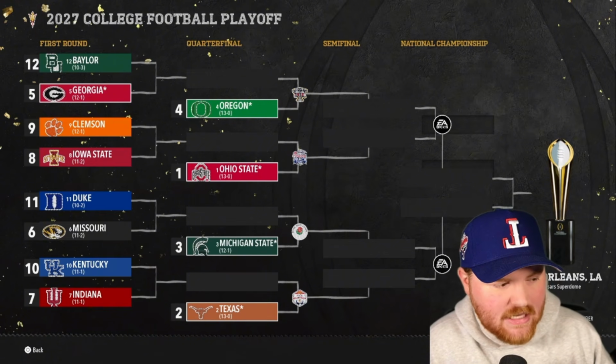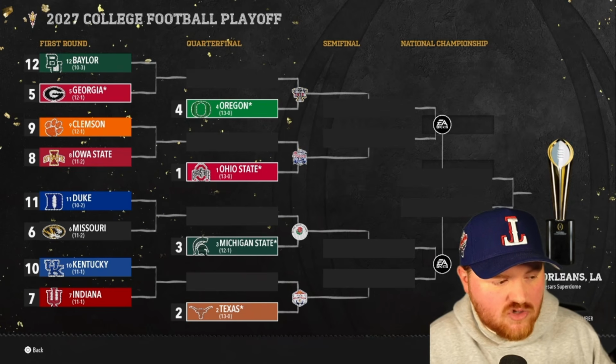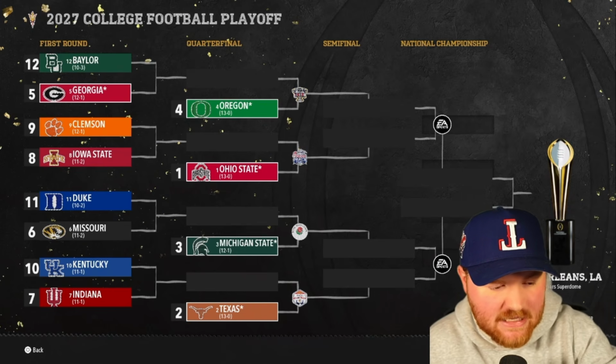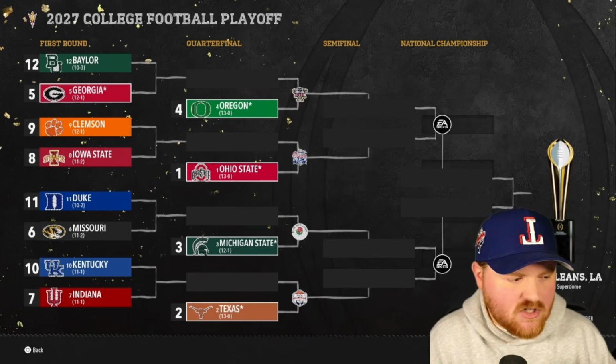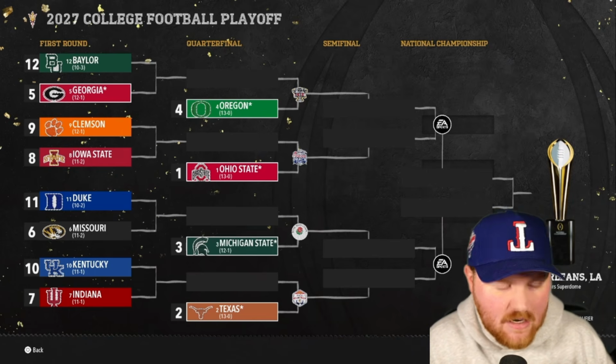Duke gets in for the first time out of the Americans. So we get a couple American teams in. They will take on Missouri out of the MAC, who's also in for the first time. Winner takes on Michigan State in the Rose Bowl. We are for sure going to get an interesting team in this spot here in one of the semifinal spots, either Duke, Missouri, or Michigan State. Also, potentially an interesting team at the bottom there.